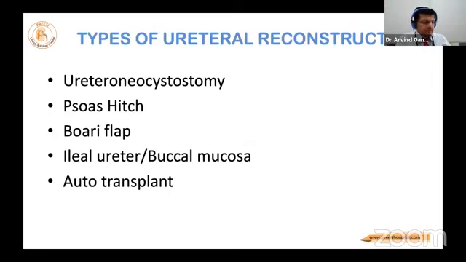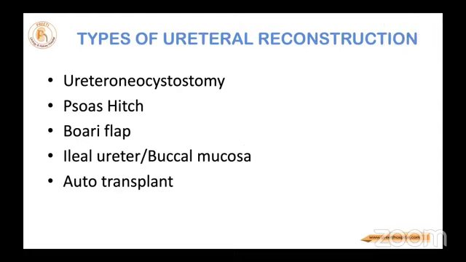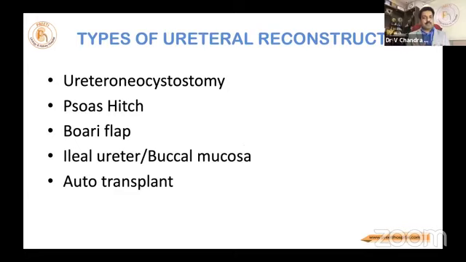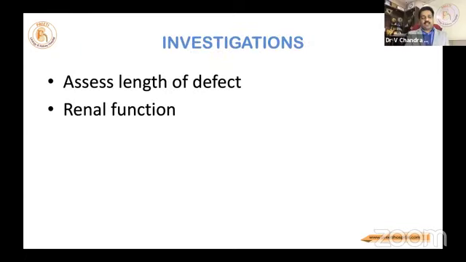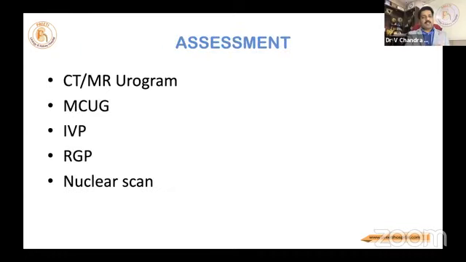Yeah, we can. Types of ureteral reconstructions are ureteroneocystostomy, psoas hitch, Boari flap, ileal ureter, auto transplant. Because this is a 12 minute presentation, I will stick to it. My aim is to talk only on Boari flap. Assessing the length of the defect and renal function are two important things.